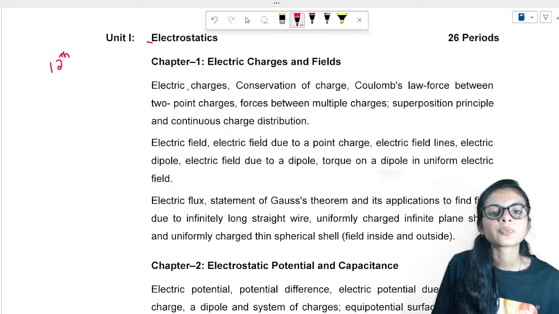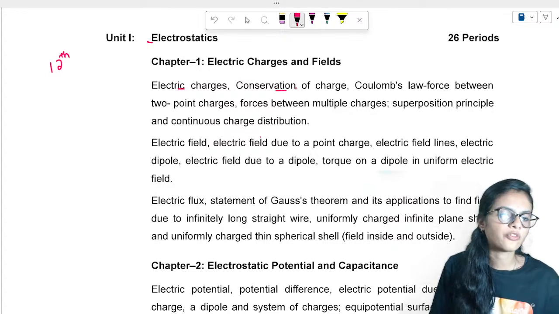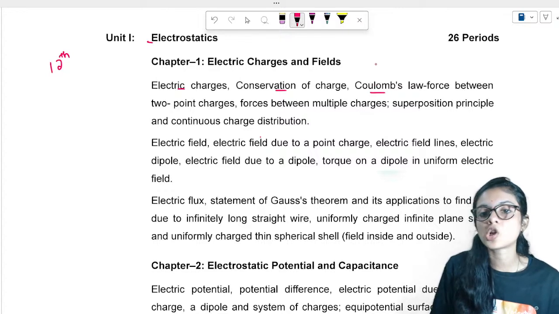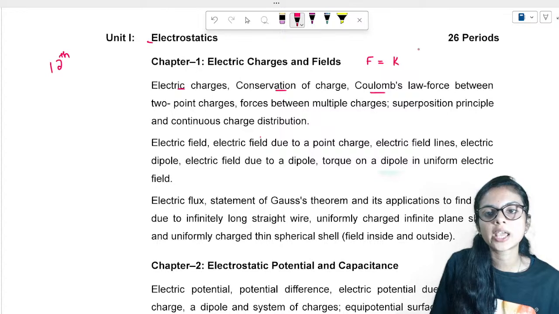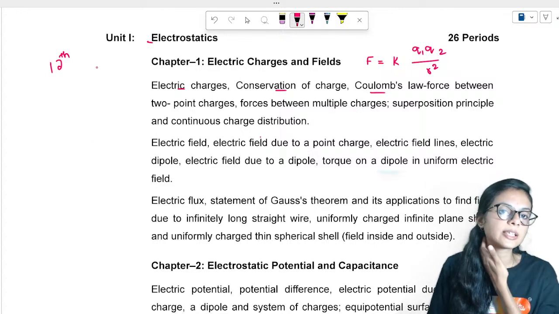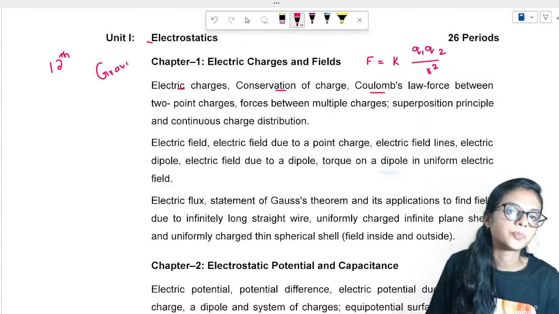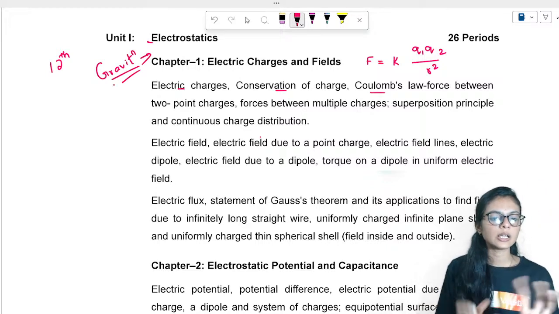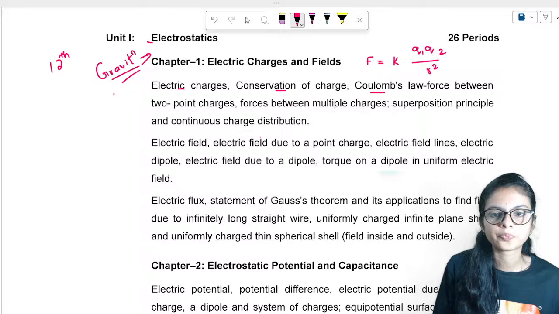So what we have, electric charges, conservation of charge, a beautiful and easy concept. Starting you have, then Coulomb's law. Yes, this is also like gravitation. F is equal to K into Q1 Q2 by R square. Similar to gravitation, you can connect this chapter with the gravitation chapter. People recommend studying it in analogy with the same thing.